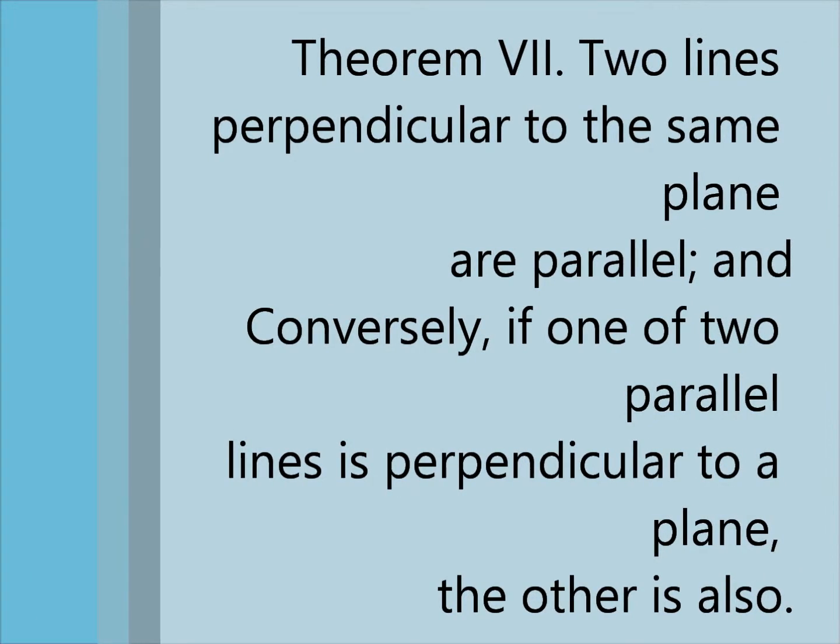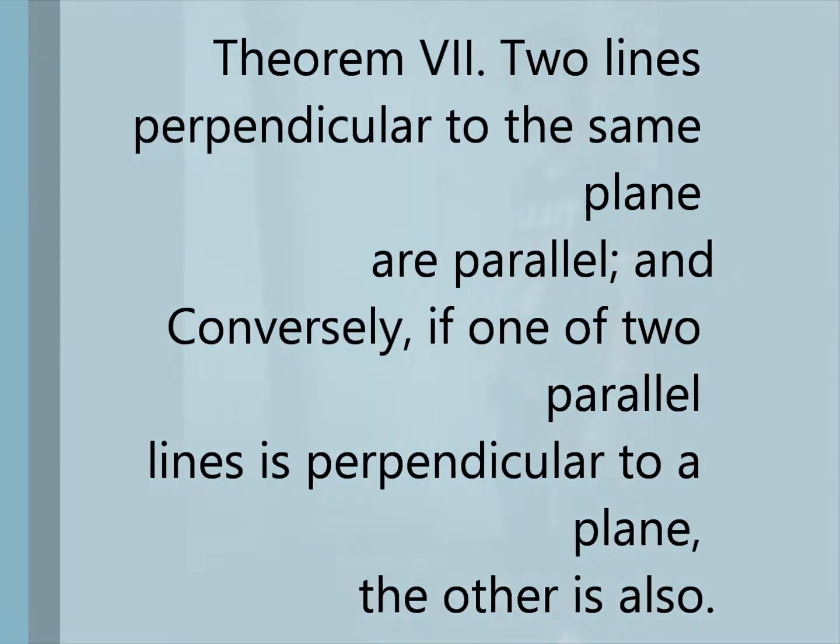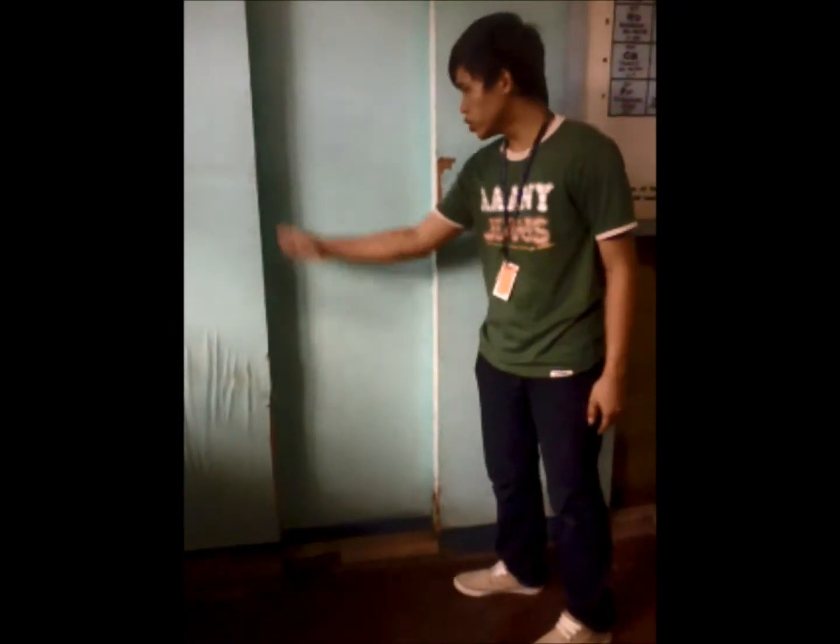Theorem number 7. Two lines perpendicular to the same plane are parallel. And conversely, if one of two parallel lines is perpendicular to a plane, the other is also. So we assume that these two edges are our lines, which are perpendicular to the same plane, which is the floor. So they are said to be parallel because in theorem number 7, it is stated that two lines perpendicular to the same plane are parallel. So these two edges are parallel to each other.